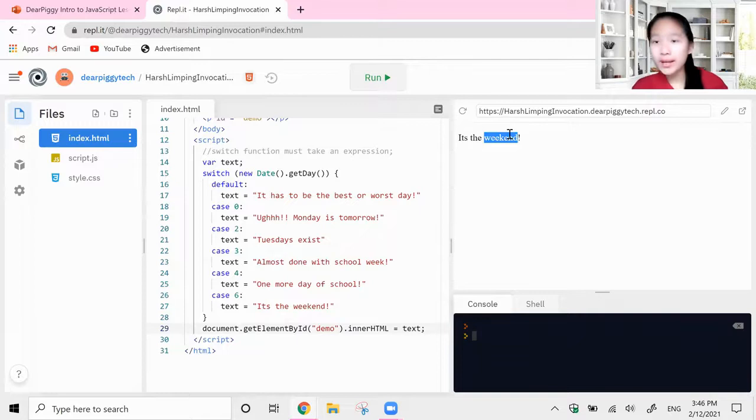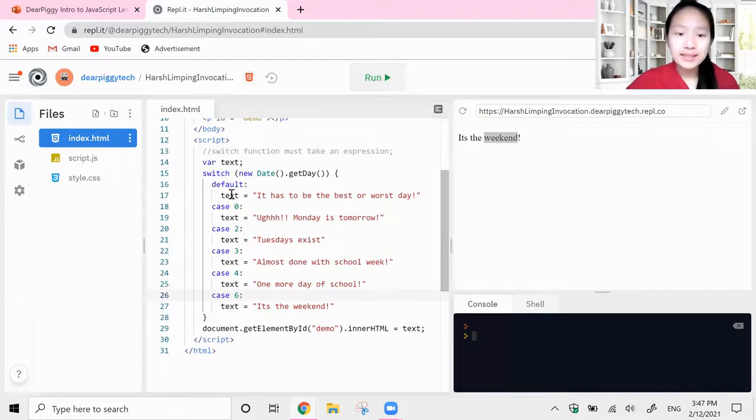Well, not quite the weekend, but why did it give me the message for case 6? Because we didn't put the break keyword, right? We did it successfully. The switch keyword as of now is working. It ran through and it realized none of these cases worked, and then it went to default. However, it did print out default, but we did not break. We did not use the break keyword. We did not exit the switch function. So it kept on going and printed out the last possible thing.